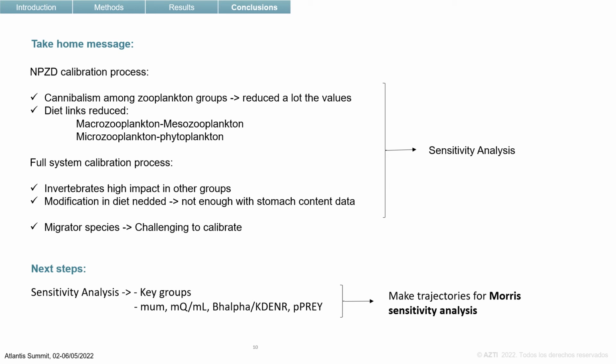We are thinking of changing this diet information using the EcoPath with EcoSim model, because I know that my colleague had also tuned this diet information to get a reasonable output. So I think it will be great to use that information.